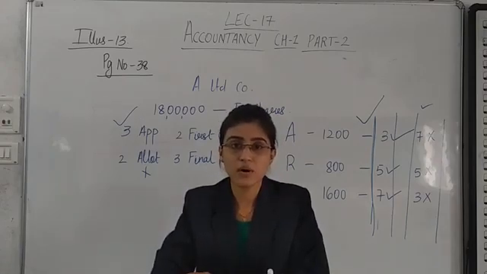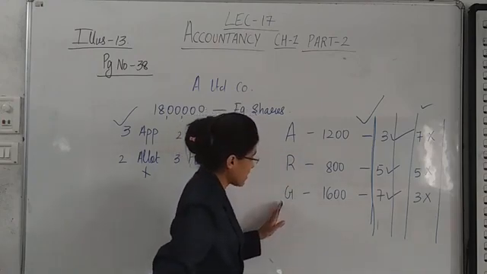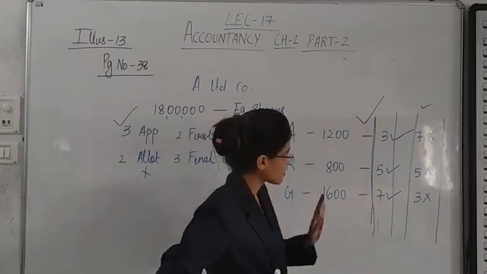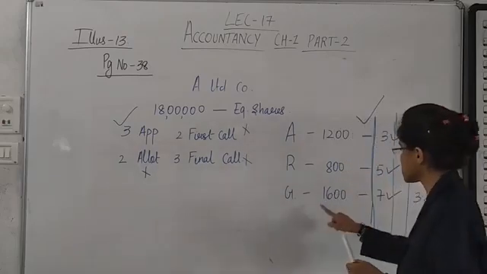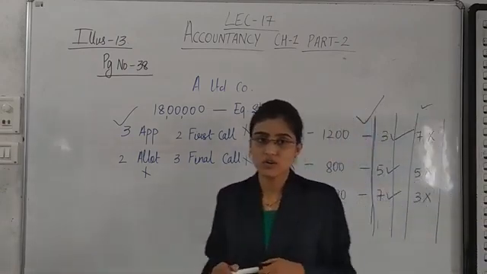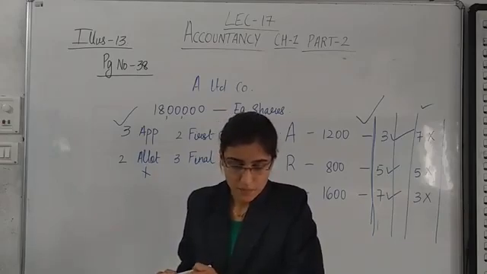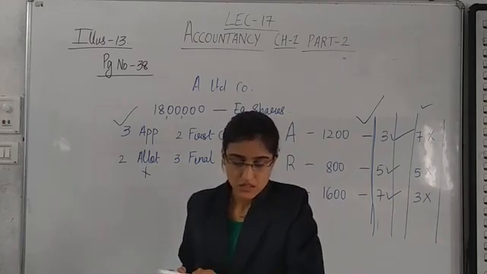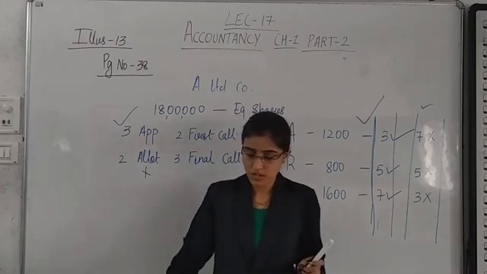What do we write in this? The amount that is received from a shareholder whose shares are being forfeited. So whose shares are forfeited here? These three shareholders. So what is the amount received from them? This much. So 1200 into 3, 800 into 5, 1600 into 7. This is the total amount received from these three shareholders. And the total amount is 20,400. If you want to see it properly, you can see it in the table which is given. Or else if you want me to do the calculation, we can do it.